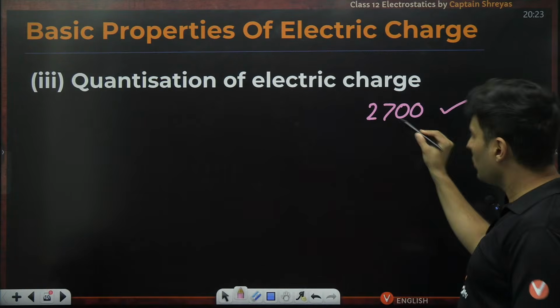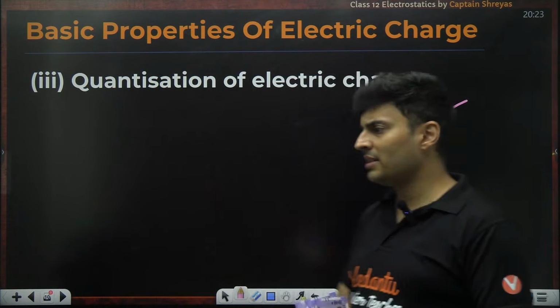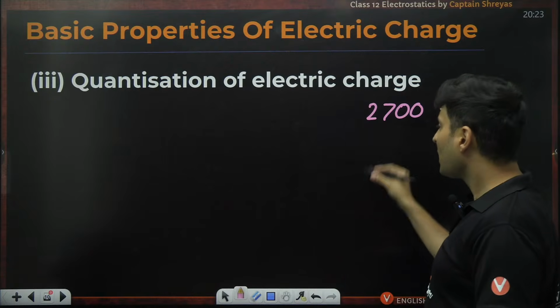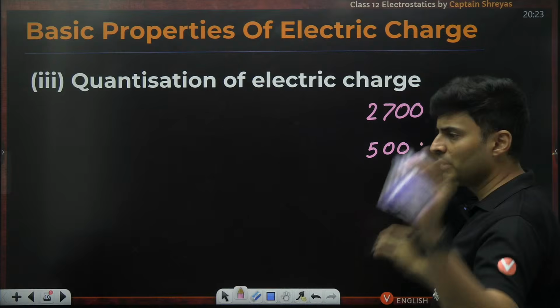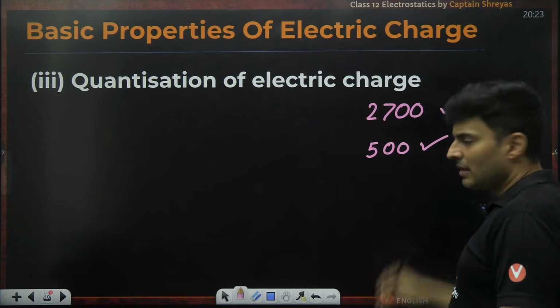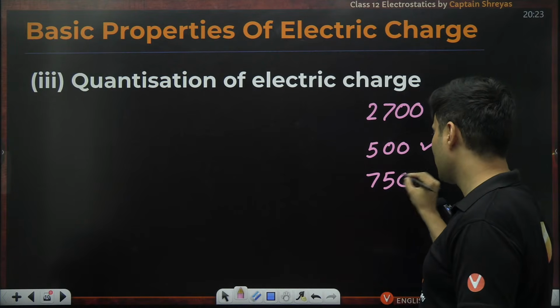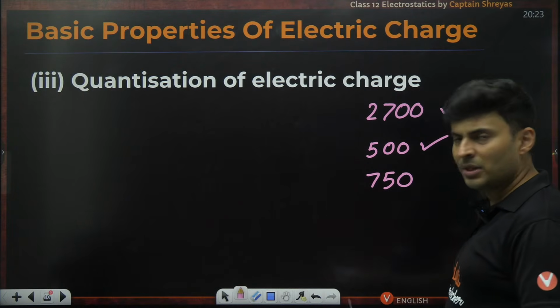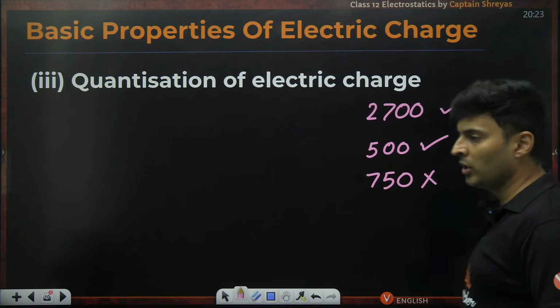Yeah, this is definitely possible. I can get 27 notes of 100 and I will get 2,700 rupees. Definitely possible. Can I get 500 rupees using these 100 rupee notes? Yeah, I can get 5 notes, and definitely it is possible. Can I get 750 rupees using these 100 rupee notes? No, right? It is not possible no matter what you do.